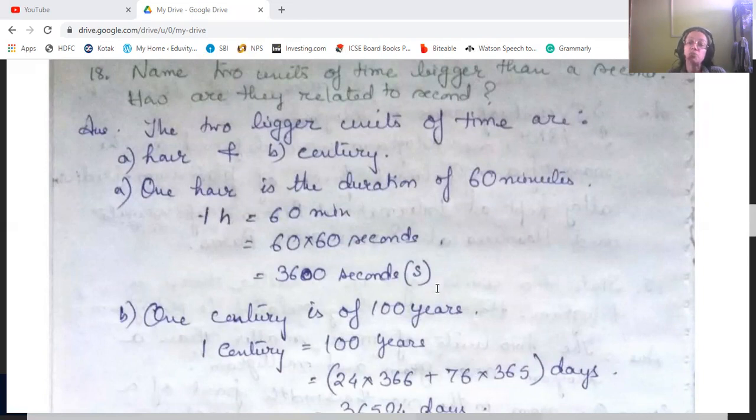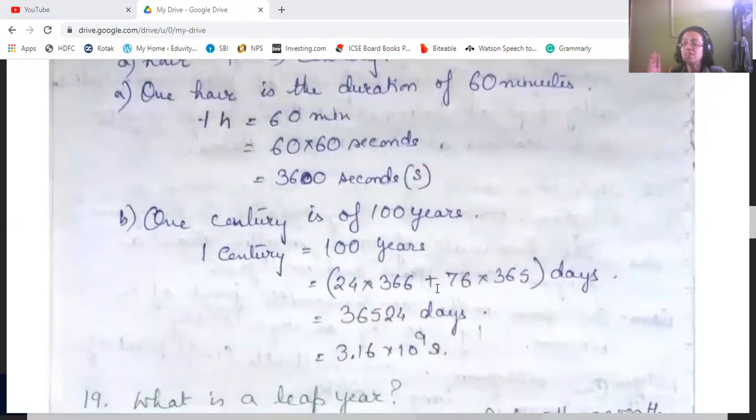So 100 years means there are certain years which have leap years and certain years which do not have leap years. So 76 years in 100 years are not leap years, and the remaining 24 of the 100 years would be leap years.